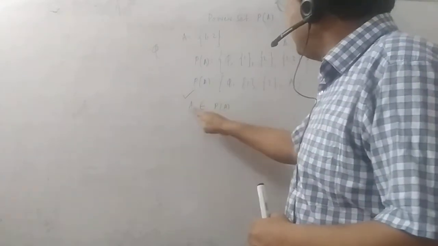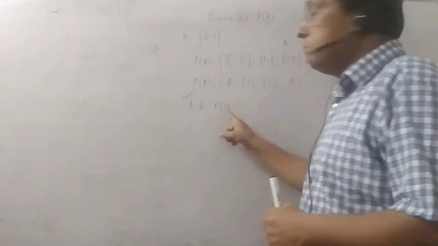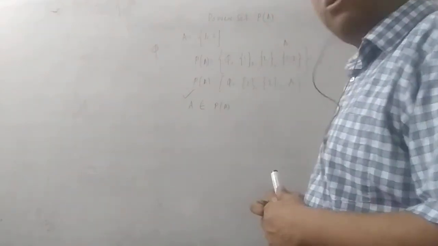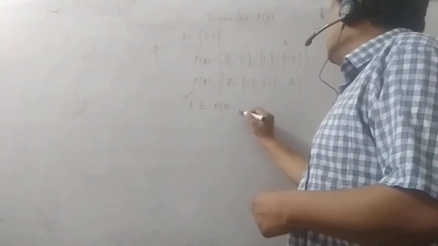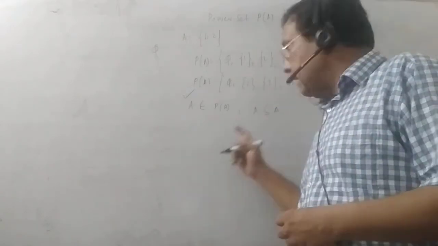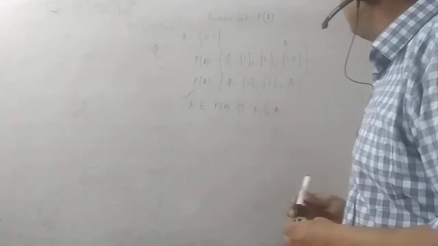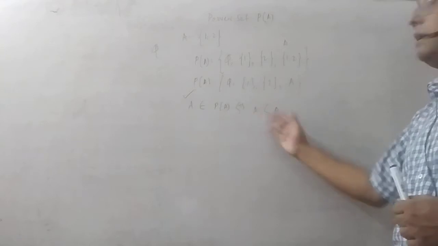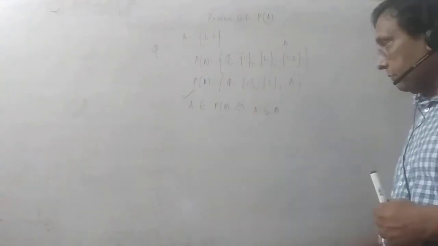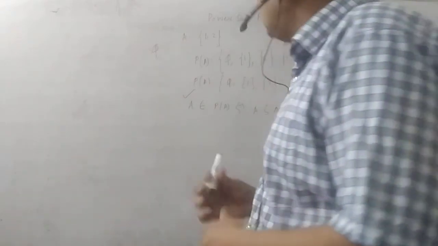I repeat, this A is a set, but this A belongs to the power set of A. And as all of you know, A is a subset of itself. So A belongs to the power set of A. This implies that A is a subset of A. Even so, we also can write this logic in this way.